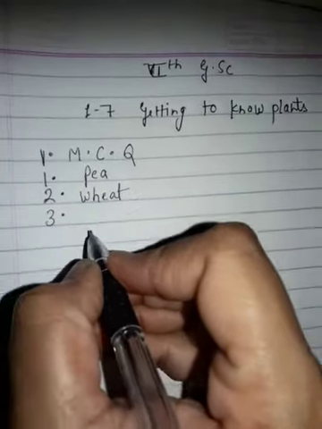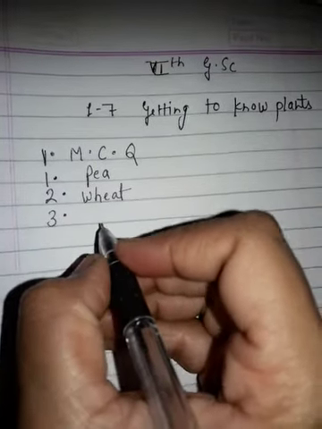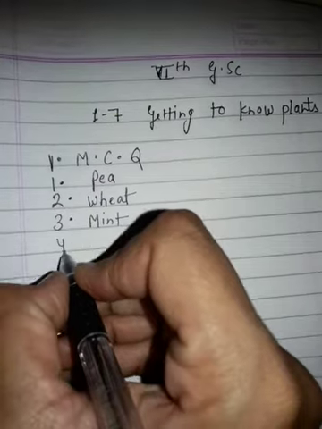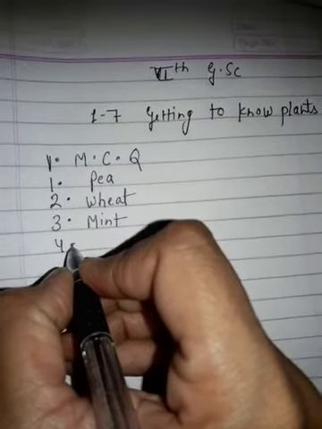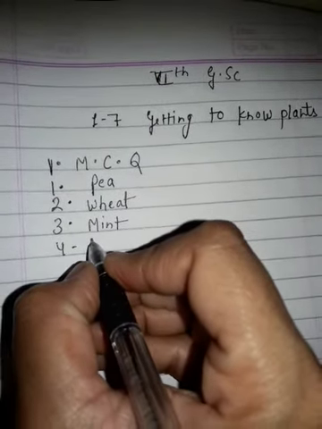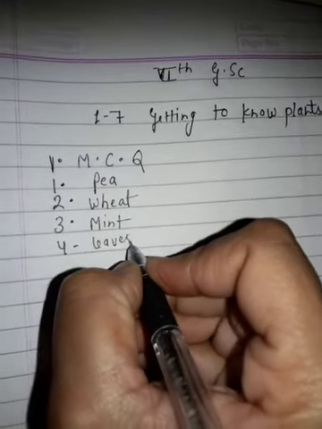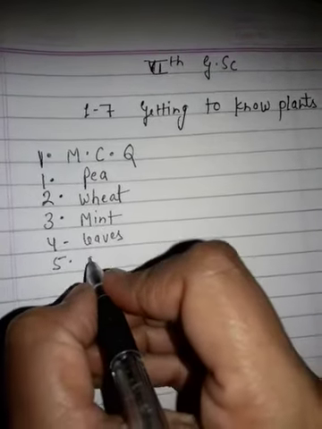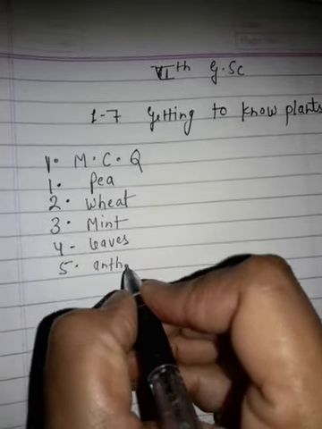Third one, which of the following is a creeper? Mint. Fourth one, veins are present in leaves. Fifth, pollen grains are produced in anthers.